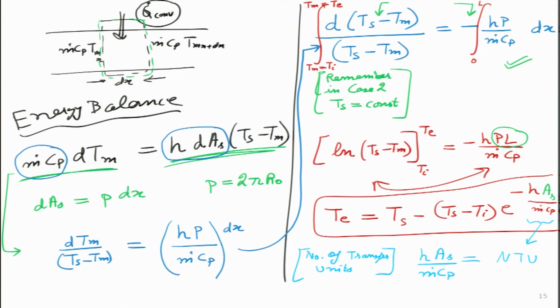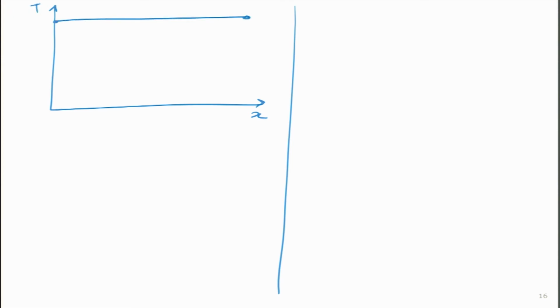Let me draw some curves to explain that part. So, the same temperature profile I am drawing over again over here. Ts is constant, so my pipe surface temperature remains constant. Inlet is fixed, so Ti is 10 degrees, Ts is 100 degrees. Now, different people are running this experiment, and the first person gets something like this.